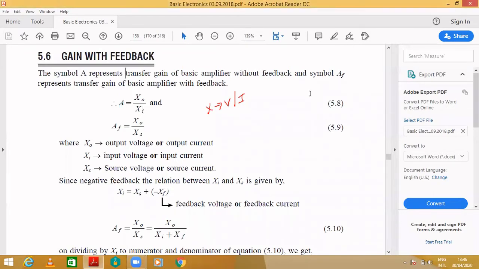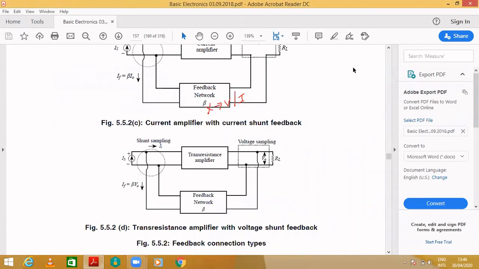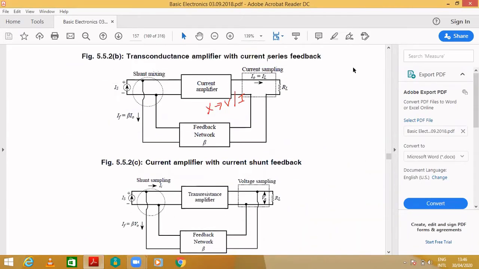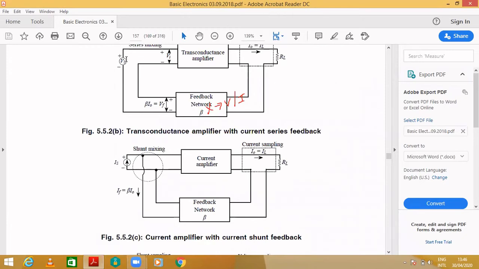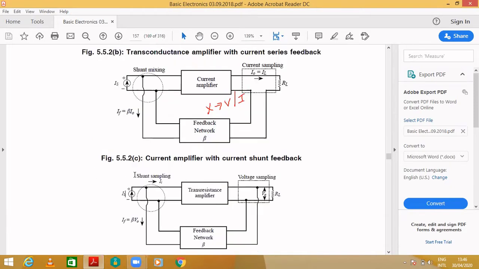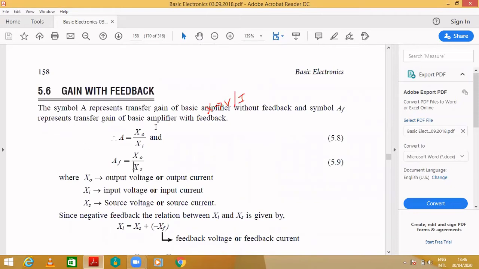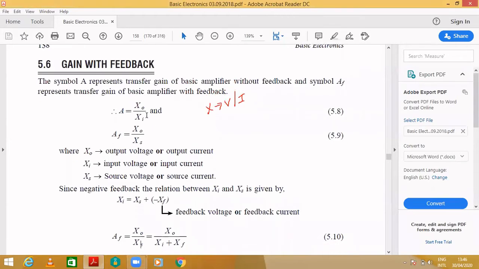Looking at the feedback types, in some connection types you are using a voltage supply, and here you are using a current supply. It depends upon the application. So in order to avoid confusion, it is simply represented as X0 by Xi, which may be a voltage or current. Without feedback it is X0 by Xi, and with feedback it becomes X0 by Xs.